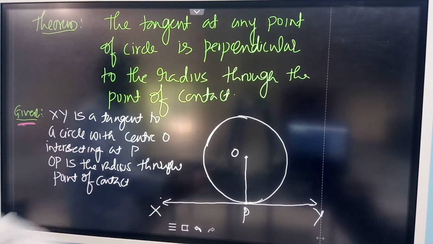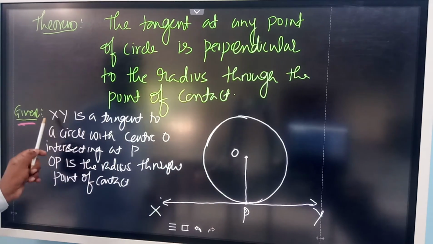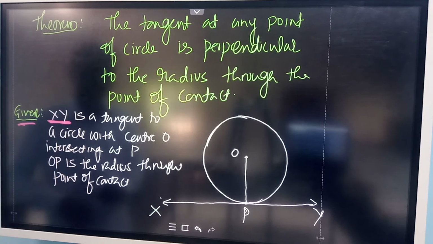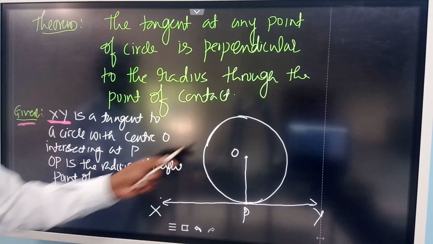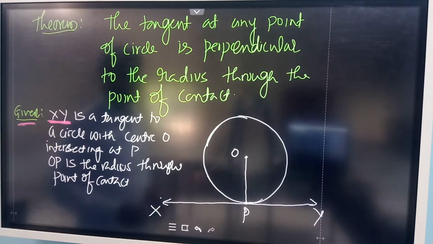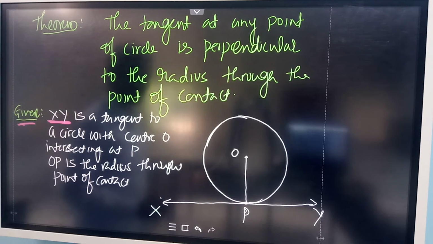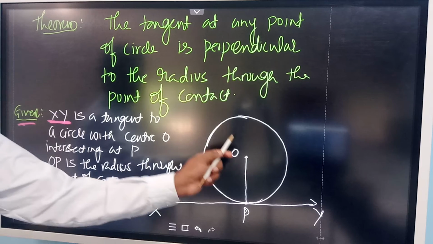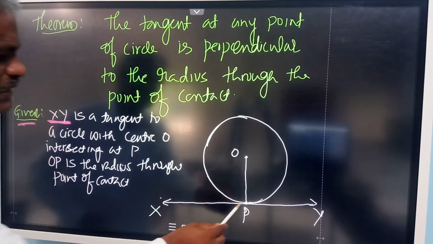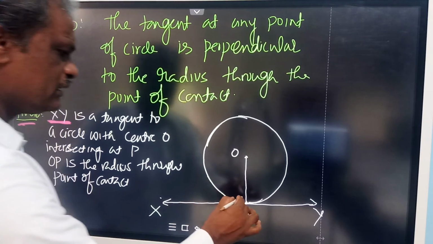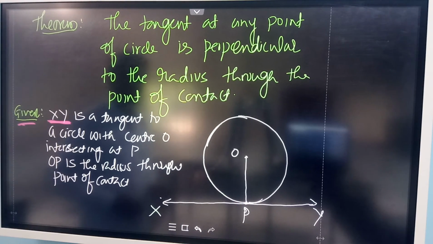With reference to this diagram, XY is a tangent to the circle. What is the circle? It is a circle with center O, intersecting the circle at the point P. This is the point of contact, and OP is the radius through the point of contact. We want to show this is 90 degrees.